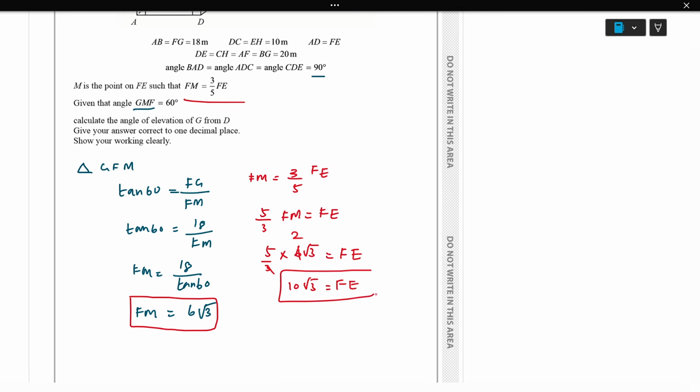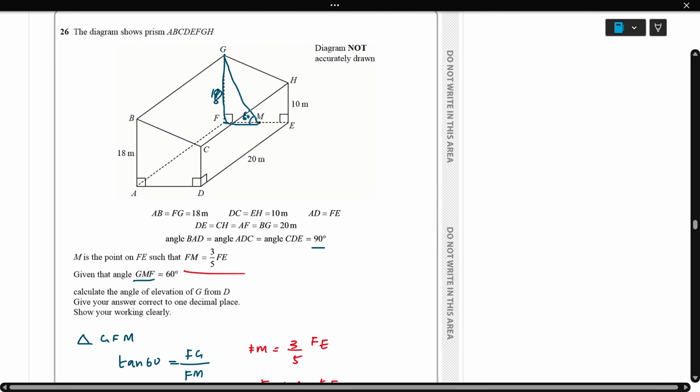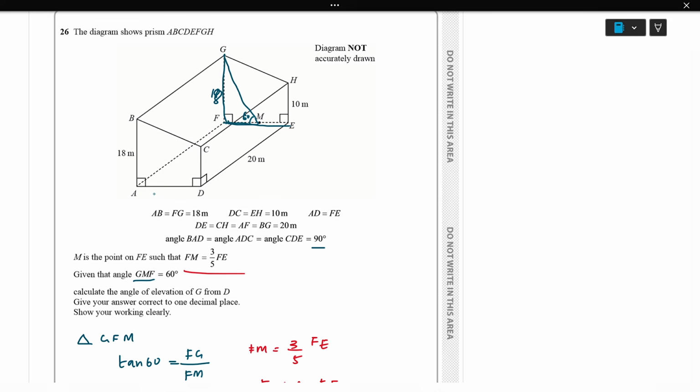So we got the FE length, which is 10 root 3. So this entire length is 10 root 3, and here also is 10 root 3.